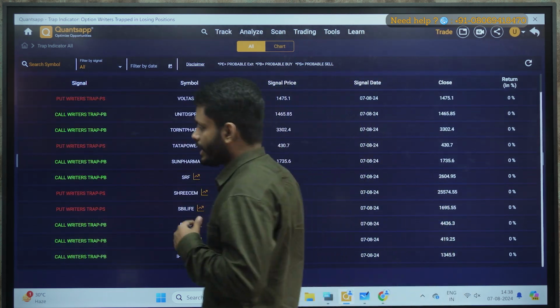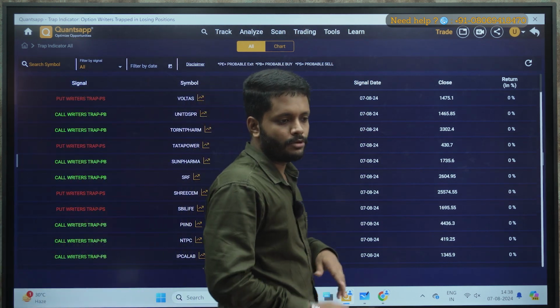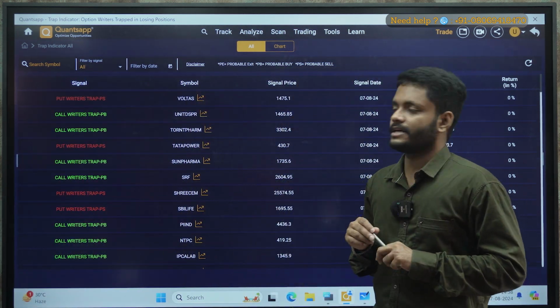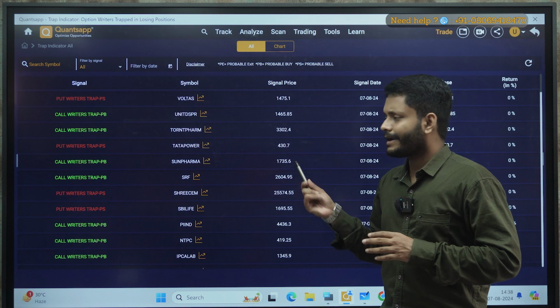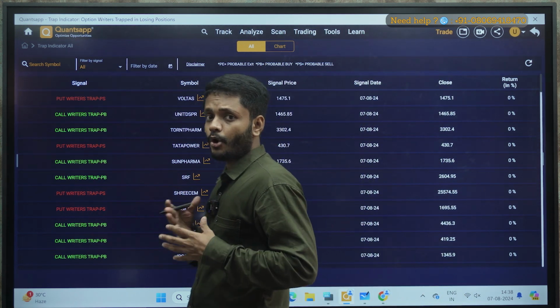Now what does this trap indicator tell you? Here basically you will be getting two kinds of signals, I would say: a call writer trap and a put writer trap. Now what does it mean? What does it mean by call writer trap?